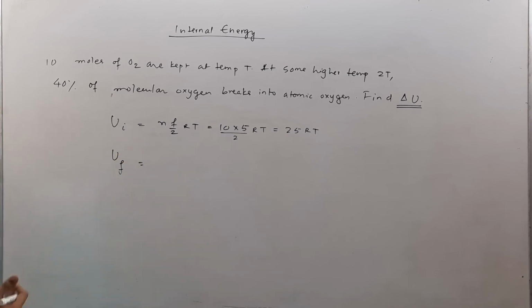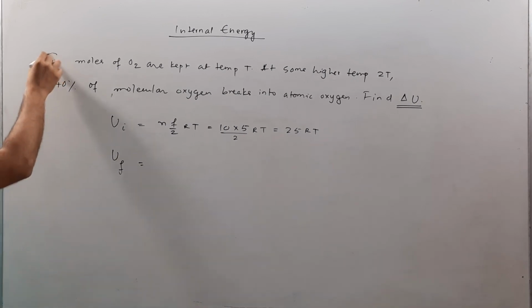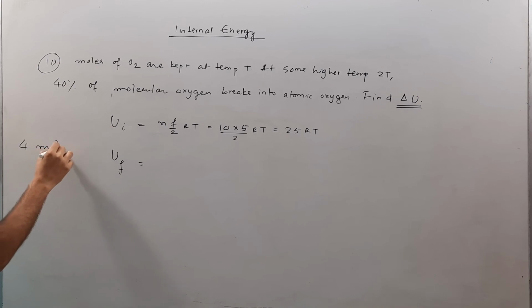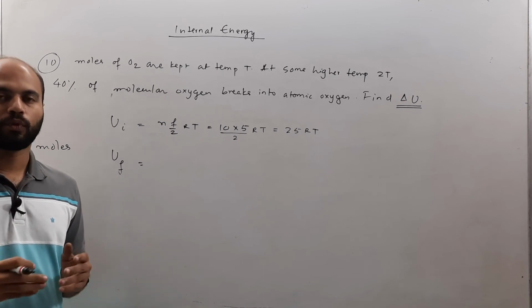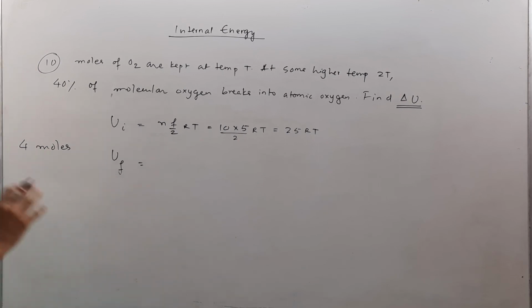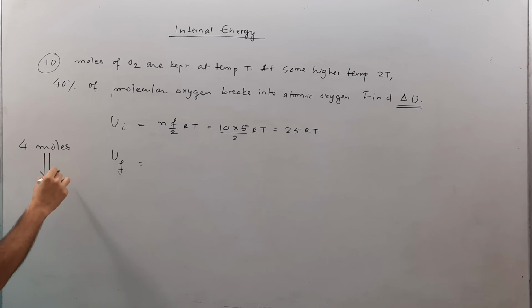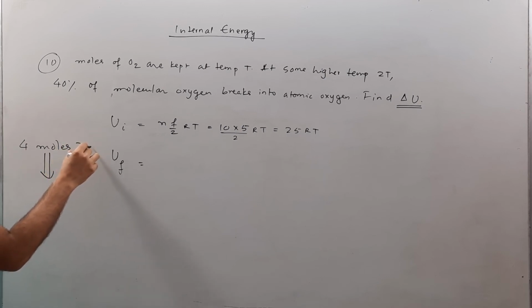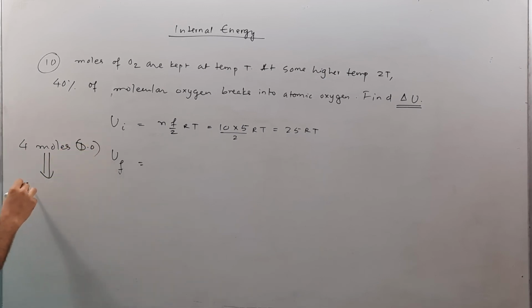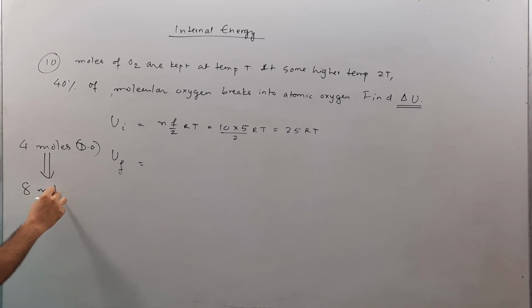Now 40% of molecular oxygen breaks into atomic oxygen, which means that 40% of 10 is 4. So 4 moles of diatomic oxygen have been converted into monoatomic oxygen because the bonds have been broken. And so 4 moles of diatomic oxygen is now converted to 8 moles of monoatomic oxygen.